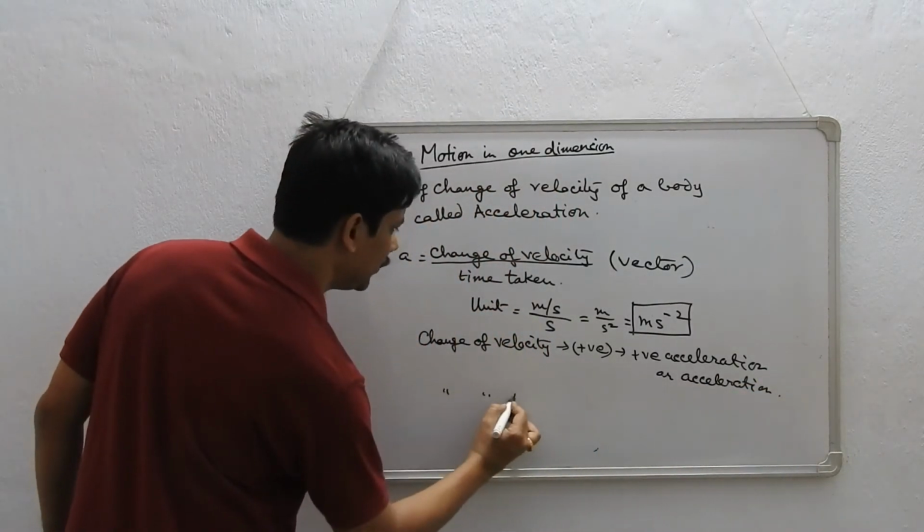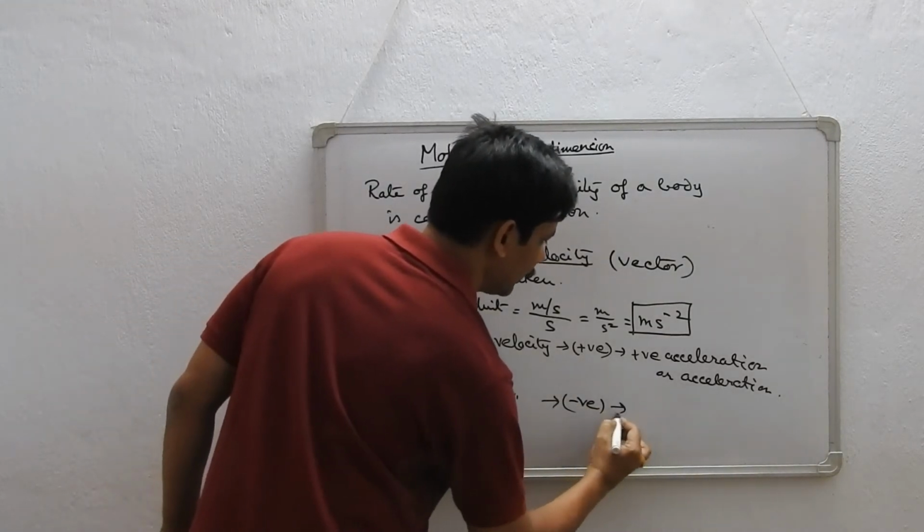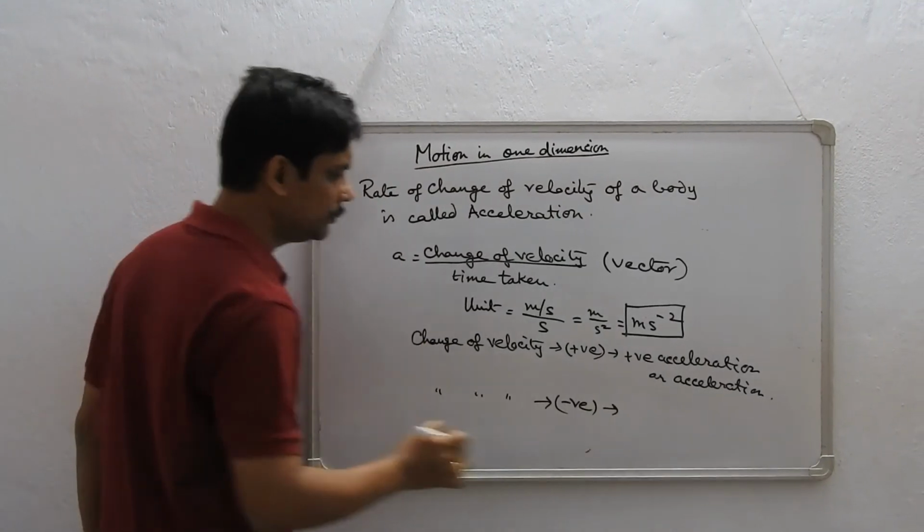When change of velocity is negative, that means the velocity keeps going down.